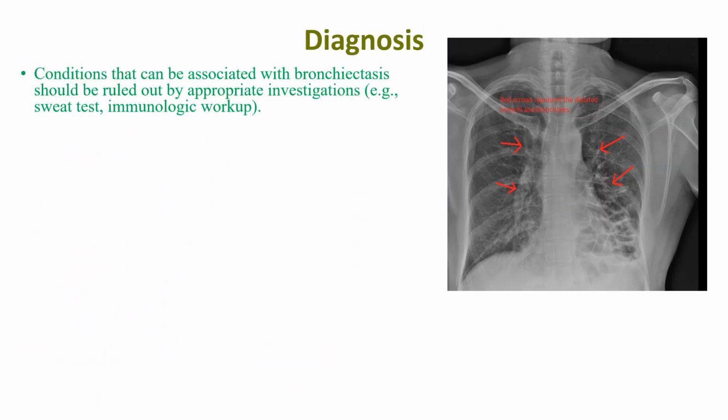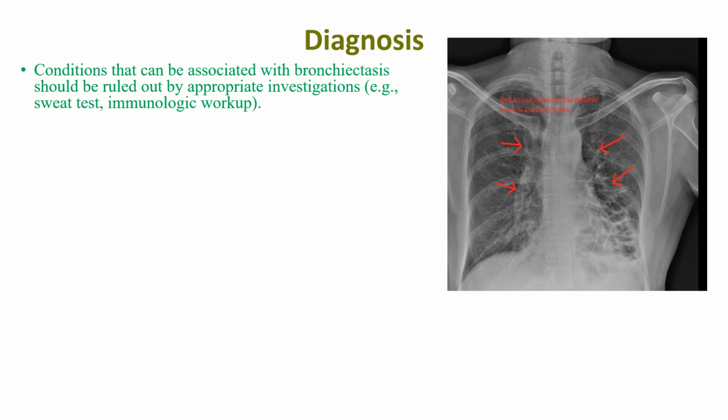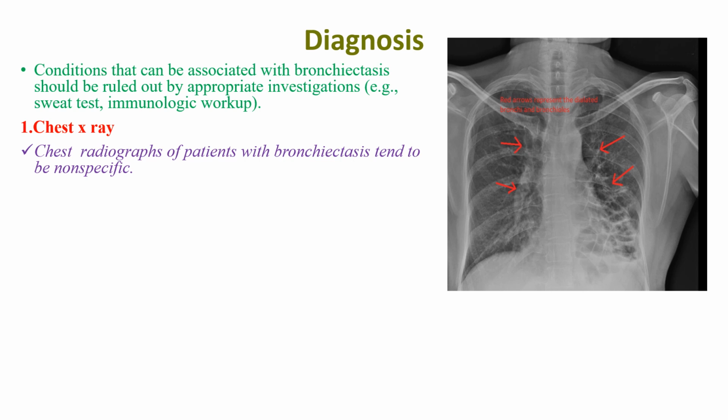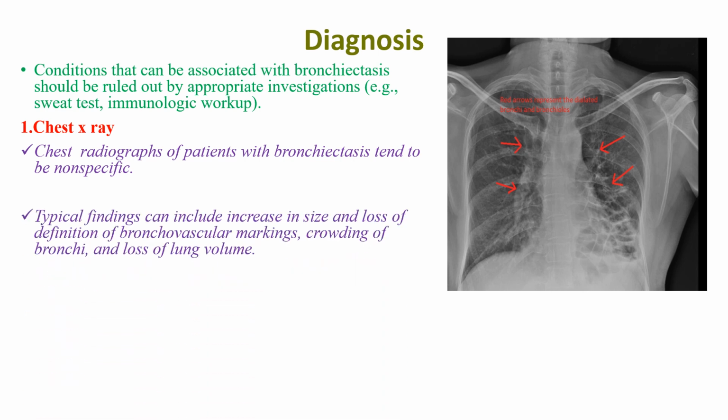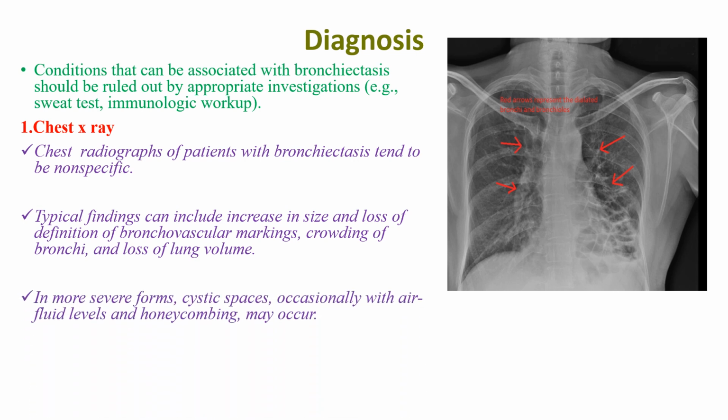When we come to the diagnosis, conditions that can be associated with bronchiectasis should be ruled out by appropriate history, physical examination, and investigations. On chest X-ray, chest radiographs of patients with bronchiectasis tend to be non-specific. Typical findings can include increase in size and loss of definition of bronchovascular markings, crowding of bronchi, and loss of lung volume. In more severe forms, cystic spaces occasionally with air-fluid levels and honeycombing may occur. Compensatory overinflation of unaffected lung may be seen.